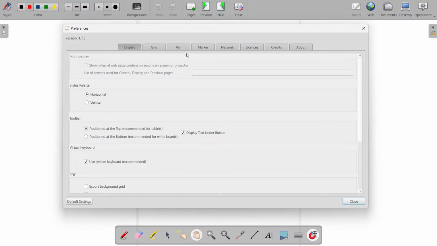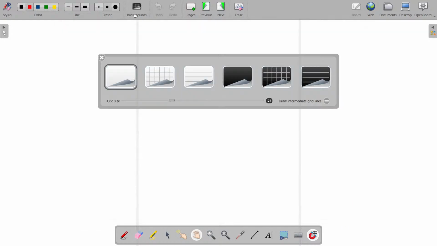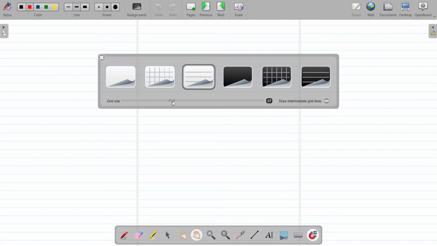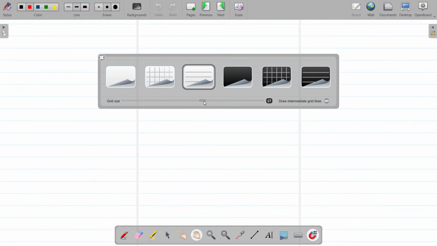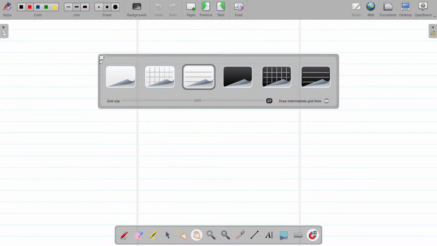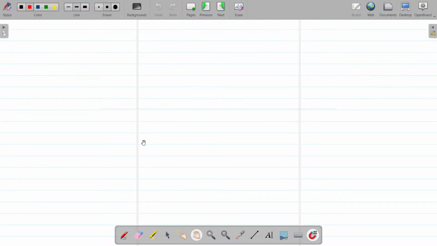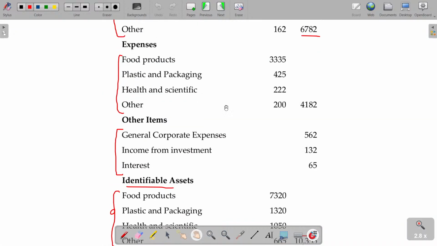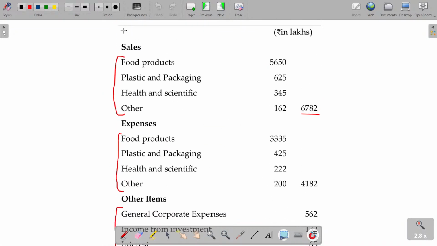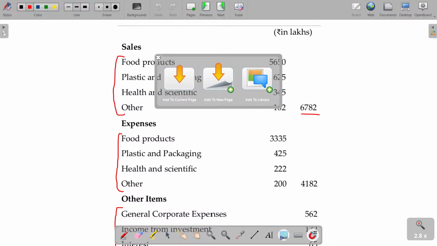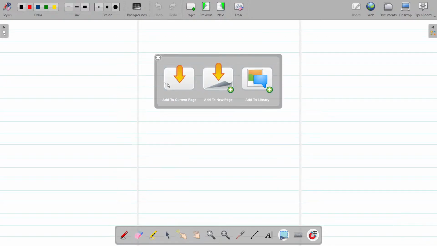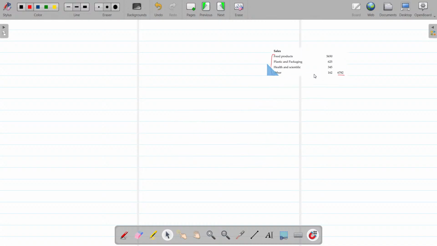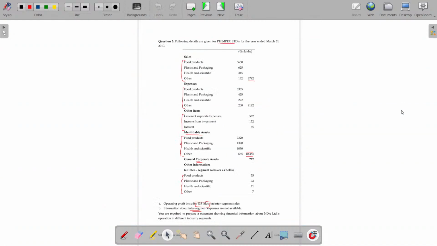Now, let's see. We'll start with sales. Maybe this is external sales. Then we have been given intersegment sales also.